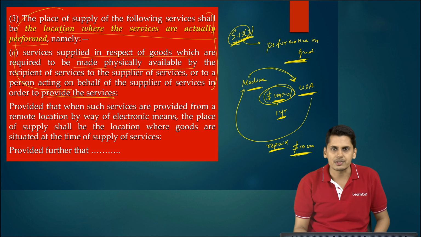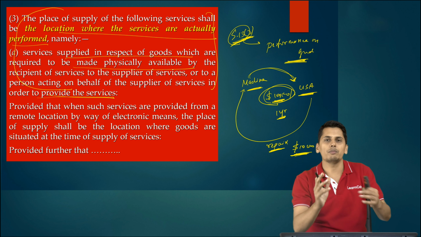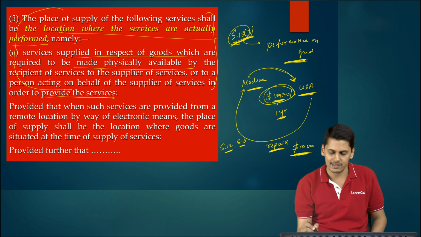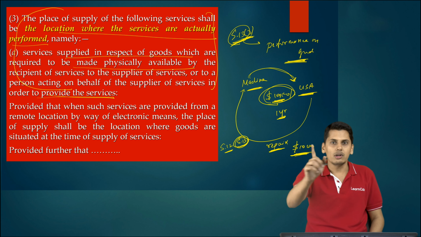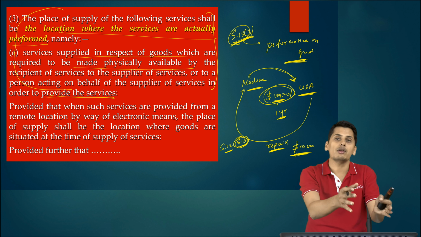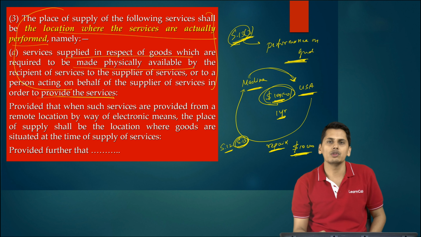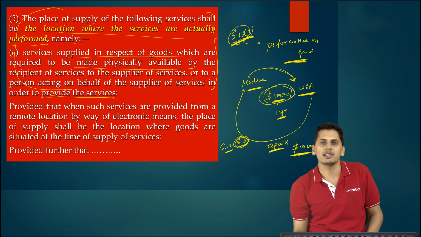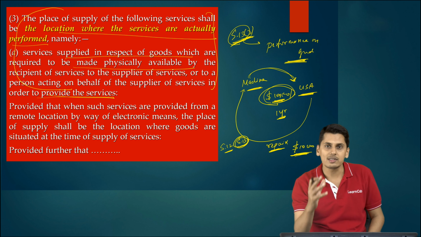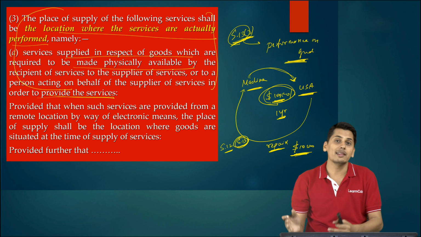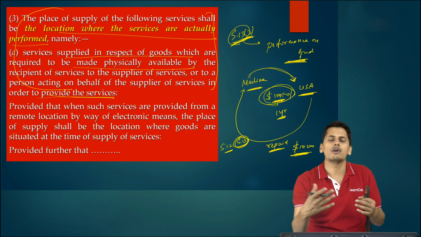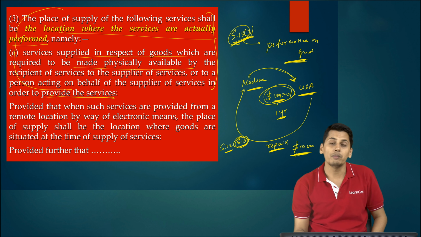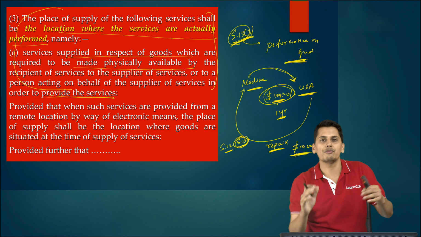Now let us find out the nature of supply. For finding out the nature of supply, let us find out the place of supply. Whether section 12 or section 13 is applicable, it is section 13 which is applicable, because the recipient of service is outside India, that USA fellow, and the supplier of service is in India. Section 13 will give you the place of supply. Is it the type of service covered under 13 subsection 3? The answer is yes. Those are services where the recipient of service should make the goods available to the supplier of service in order to perform the services. So 13 subsection 3 tells you the place of supply shall be the place where the services are actually performed.